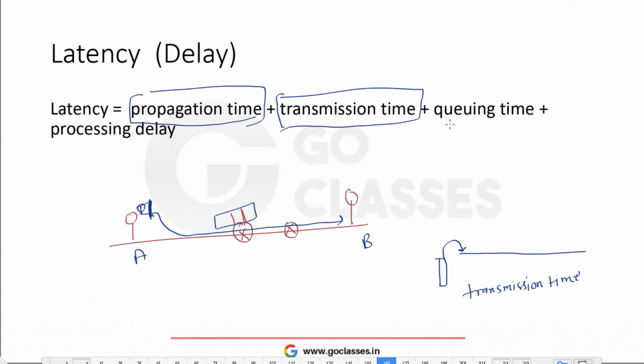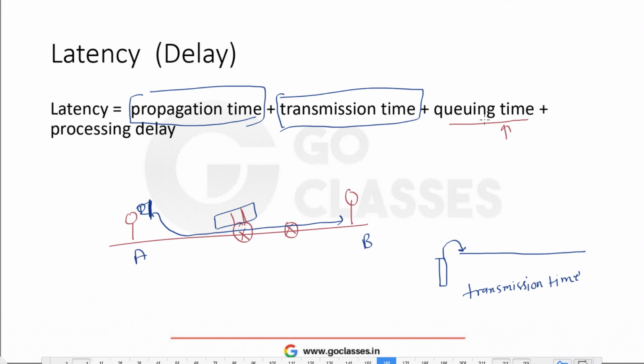Generally we cannot determine this queuing time, so I will not use it in my calculation, because it depends on the router. If there is more congestion then the queuing time is more, if there is less congestion then the queuing time is less. Generally these times are very small, so we will just ignore it.